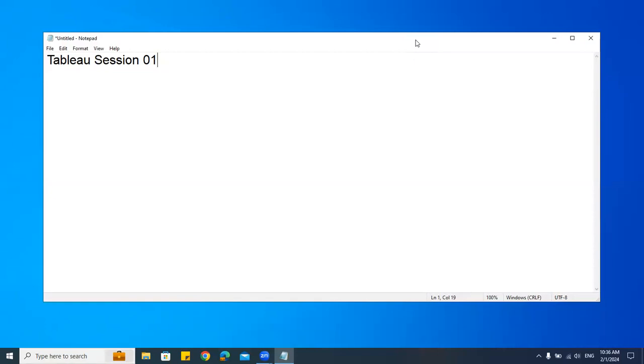Before we start the session, what is Tableau and why is it important to learn in the industry? Tableau is very similar to your Power BI. That means it is a business intelligence tool, like Power BI, this is also business intelligence.